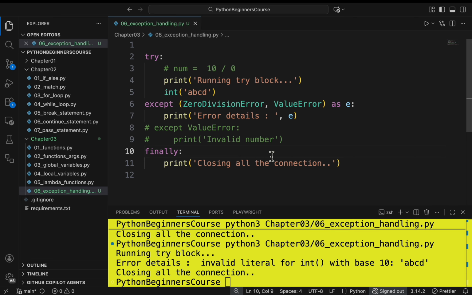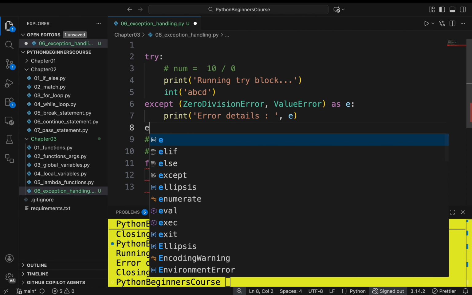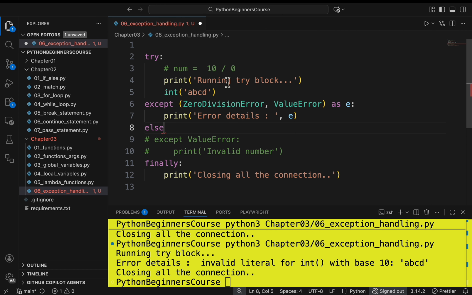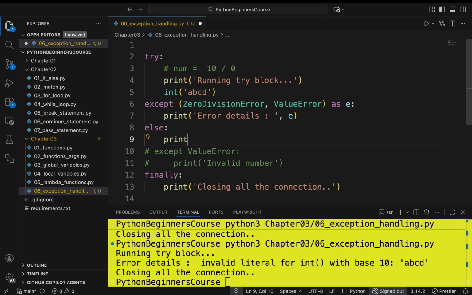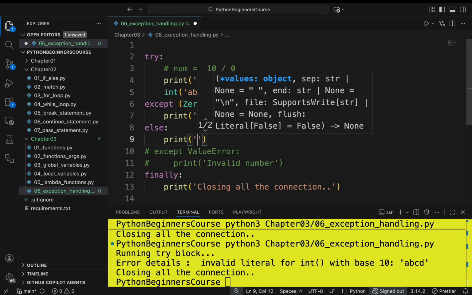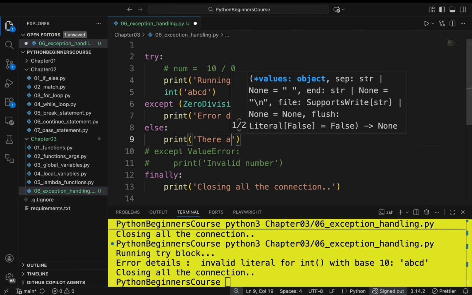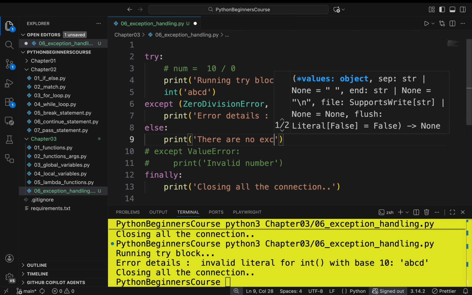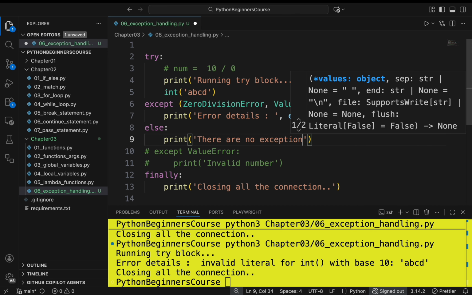So far you have seen how to handle runtime exceptions by using the try, except and finally code blocks. Now let's see how to use the else code block. This else code block will be executed when there are no exceptions in the try code block. So let's add the else code block here. I will just print the message: there are no exceptions in the try block.